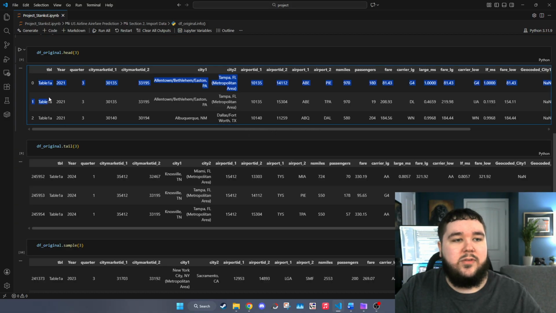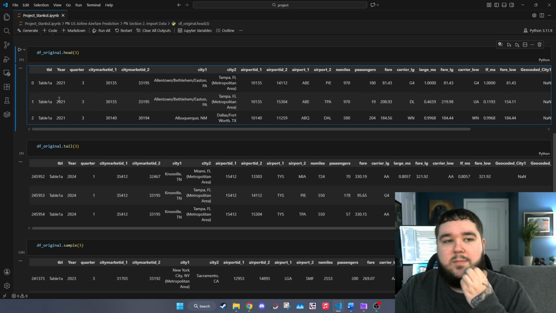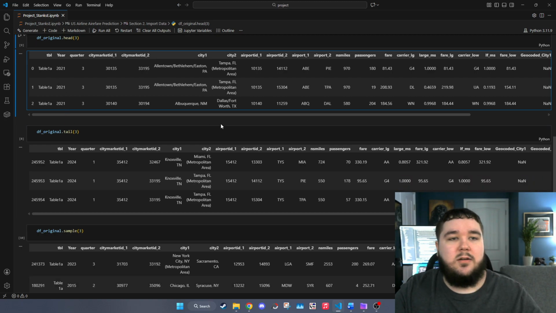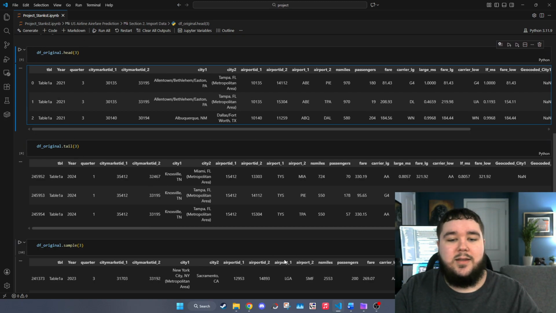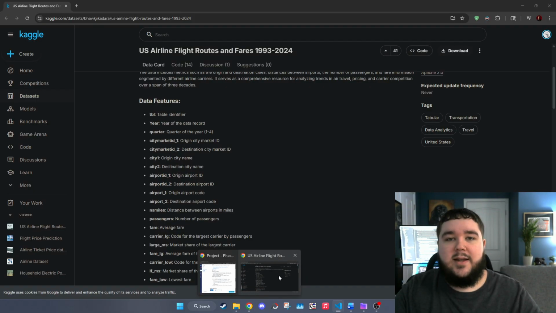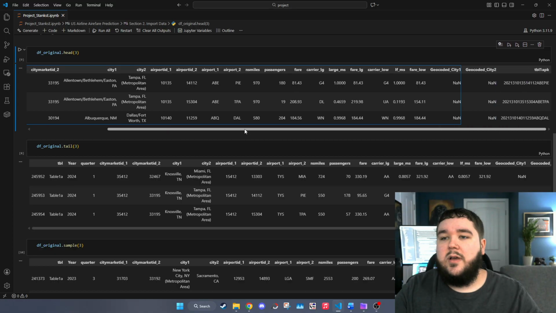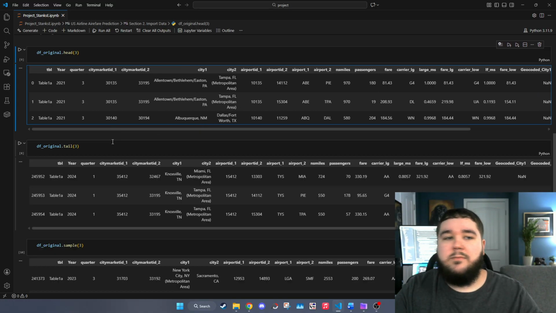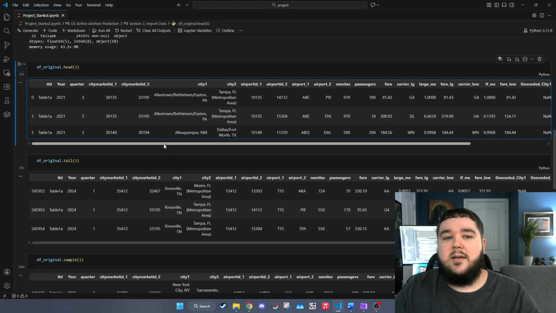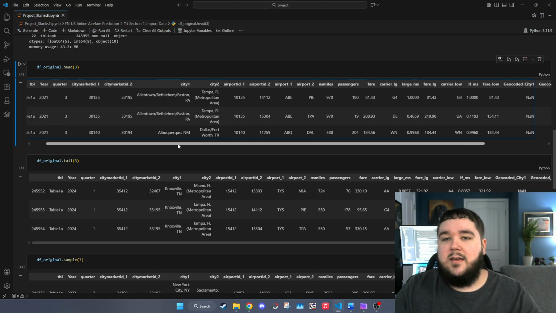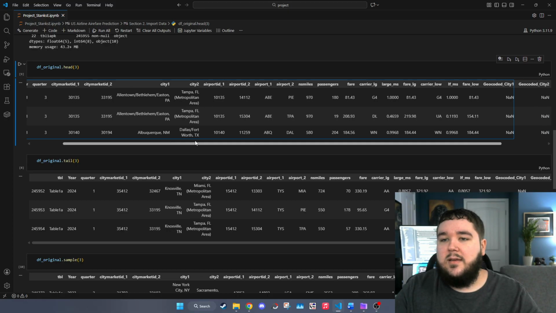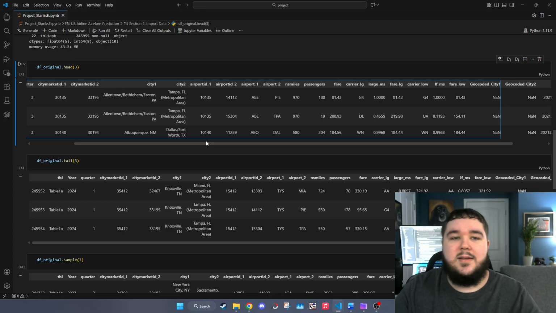I don't know if this table column is probably going to get dropped. It doesn't seem useful. It goes by year, from 1993 to 2024, so we should have a good amount of spread. Definitely need to look into the class balances between years, and specifically the cities, how many cities are spread across.